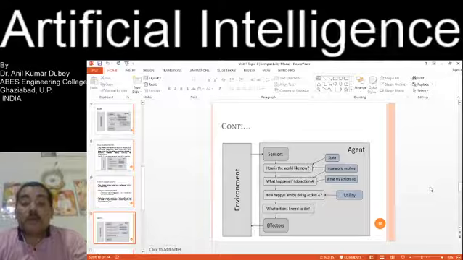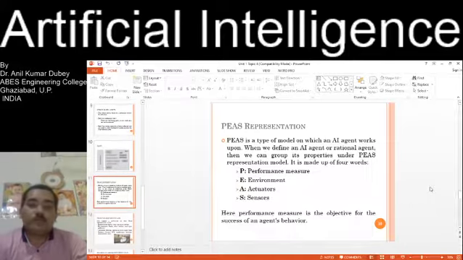They perceive the information through sensors. How is the world like now, the state of the world, how the world evolves, what happens if I do a particular action A, then what my action does. They go to the next state: how happy I am by doing action A. That is the utility. Then what action I need to do, and the action is performed and shown to the environment by effectors.